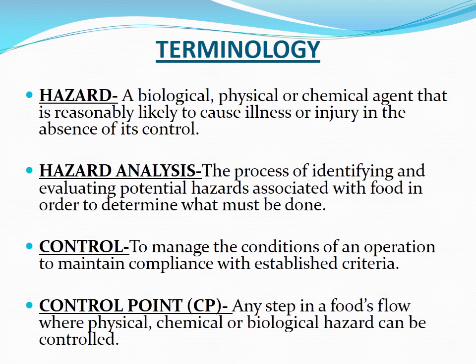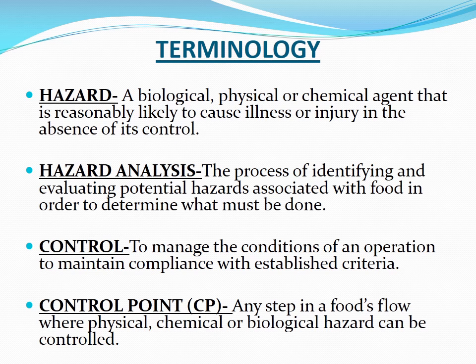Terminology. Hazard. A biological, physical or chemical agent that is reasonably likely to cause illness or injury in the absence of its control. Hazard analysis. The process of identifying and evaluating potential hazards associated with food in order to determine what must be done. Control.